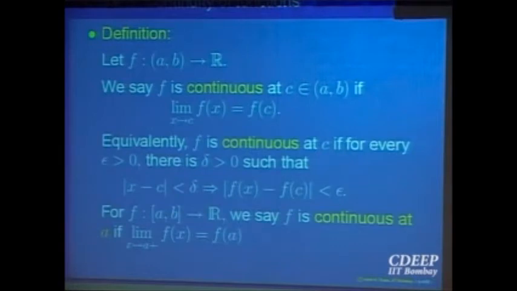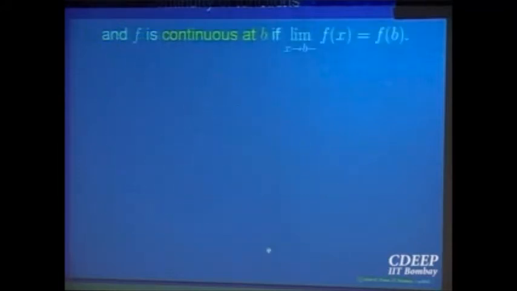The limit is equal to the value of the function. If the domain is a closed interval, so the left endpoint is a, at the endpoint a we can only define the limit from the right side. So saying that f is continuous at the left endpoint a means that the right hand limit is equal to the value of the function at the point a. And similarly at the point b, continuity will mean that the left hand limit at b is equal to the value of the function at that point.